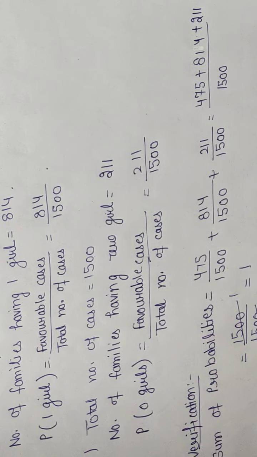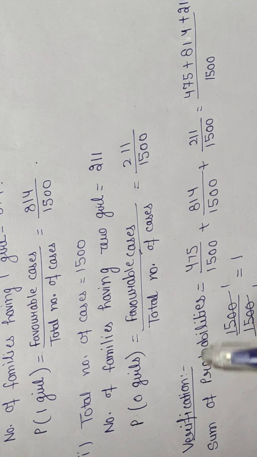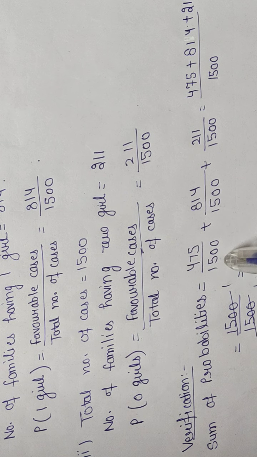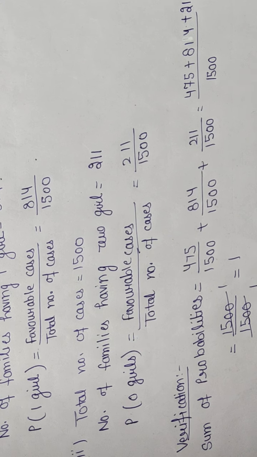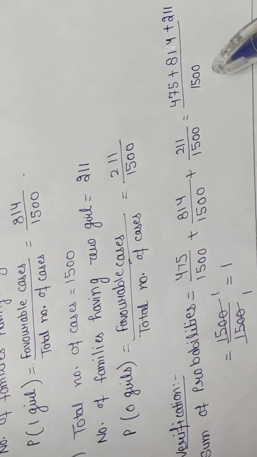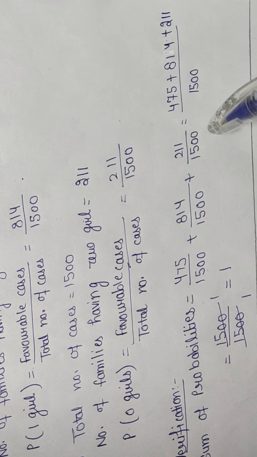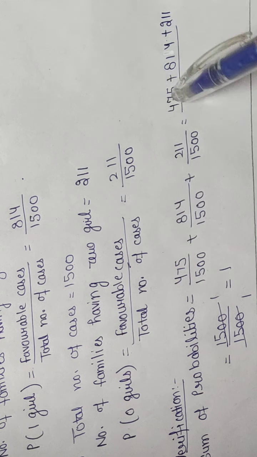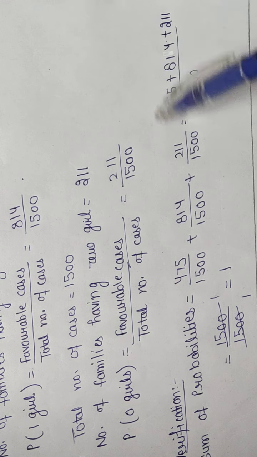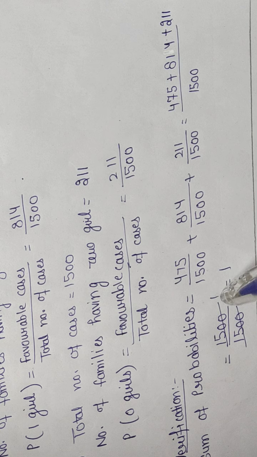For verification, first we find the sum of the probabilities, that is 475 upon 1500 plus 814 divided by 1500 plus 211 upon 1500. So first we take the LCM of the denominators. LCM will be 1500. Just substitute the values and add the numerators. We get 1500 upon 1500, so it comes 1. So your answer is 1, hence verified.